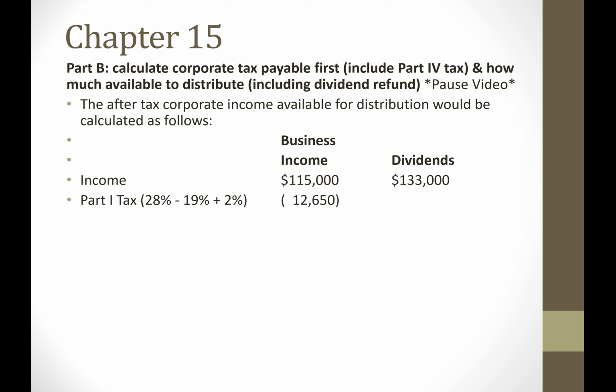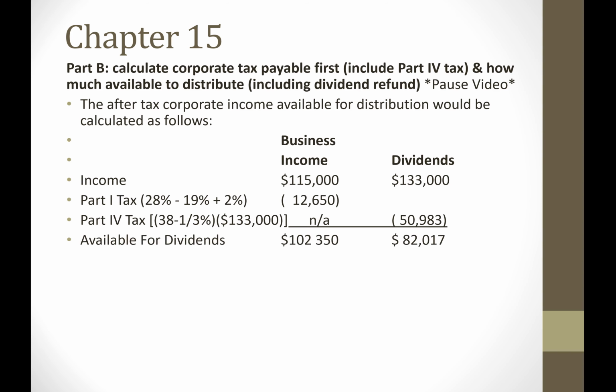Now remember, the dividends are considered portfolio dividends, and so the corporation will have to pay Part 4 tax of 38 1/3% on these portfolio dividends. So then after tax, this would be the amount available for distribution as a dividend. However, we're going to assume that if the corporation pays a dividend to the shareholder, they're going to pay the maximum dividend possible to get back all of the refundable taxes.